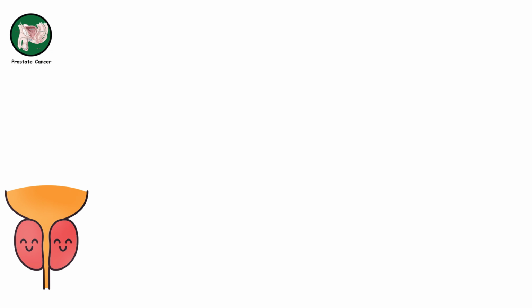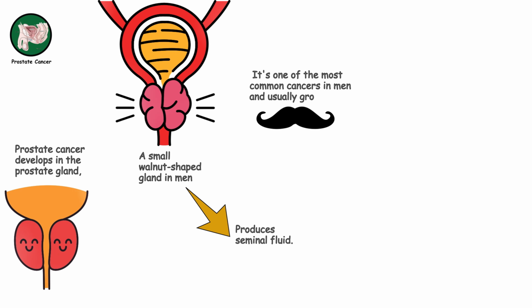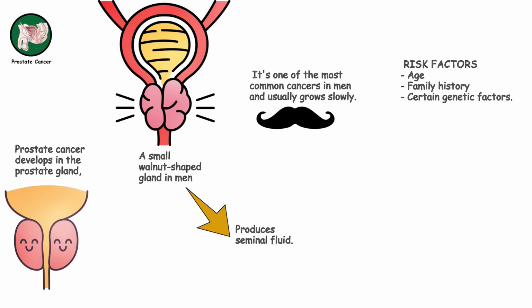Prostate cancer. Prostate cancer develops in the prostate gland, a small walnut-shaped gland in men that produces seminal fluid. It's one of the most common cancers in men and usually grows slowly. Risk factors include age, family history, and certain genetic factors.